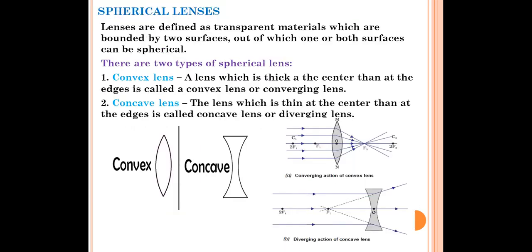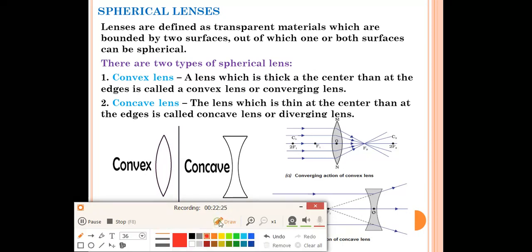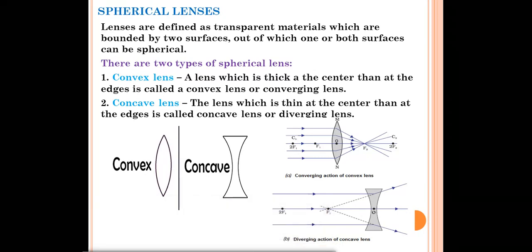Next one, we'll talk about spherical lenses. In the last section, in reflection, we read about spherical mirrors. In this one, we'll read about spherical lenses. So what are spherical lenses? Lenses are defined as transparent materials which are bounded by two surfaces, out of which one or both surfaces can be spherical. Lenses are transparent material through which we can see, bounded by two surfaces. Two surfaces should be present in a lens. Any one should be spherical, but it may be possible that both the surfaces are spherical.